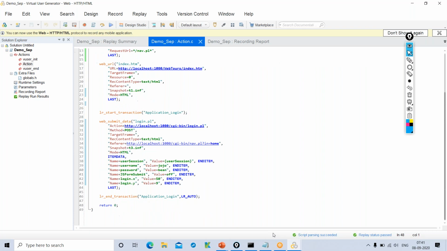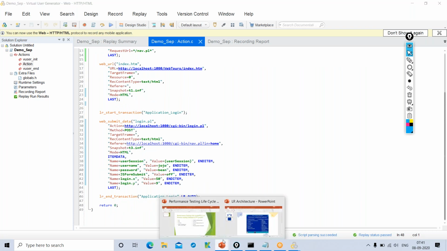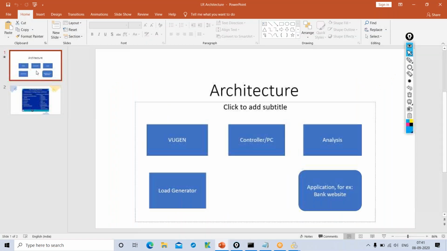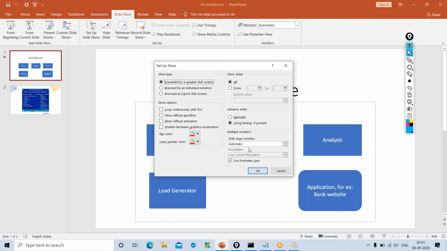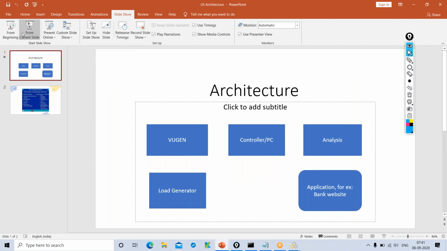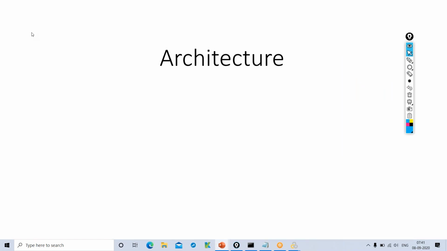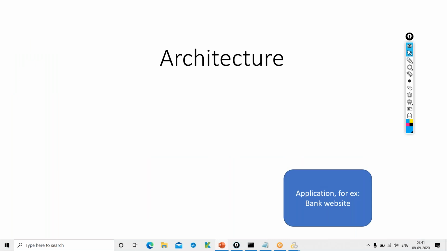And apart from this, we also have something called architecture. We have something called the architecture as well. So we'll discuss this architecture quickly.